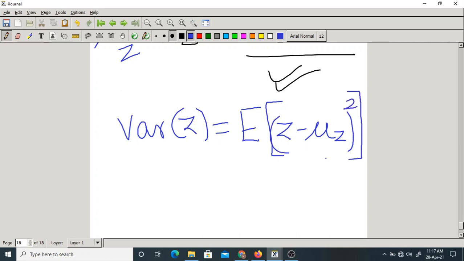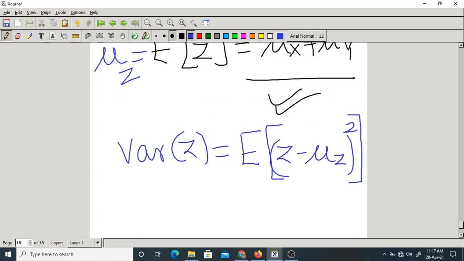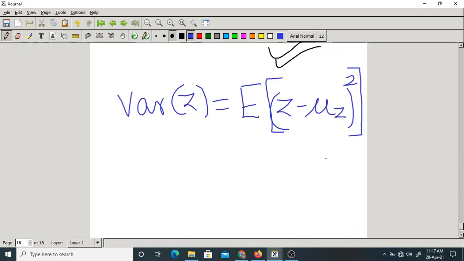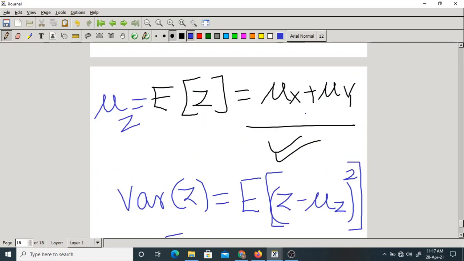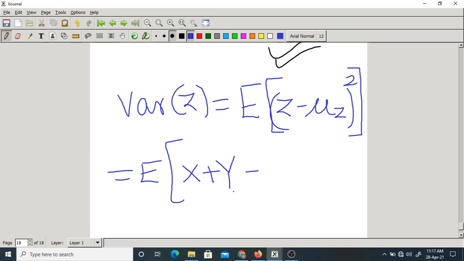Is it not? Then next, what is z? X plus y. Okay, let us proceed now. That equal to expectation of x plus y minus what is mu z? Mu x plus mu y, which means here you can write minus mu x minus mu y.